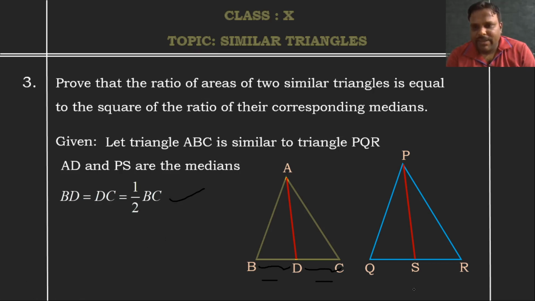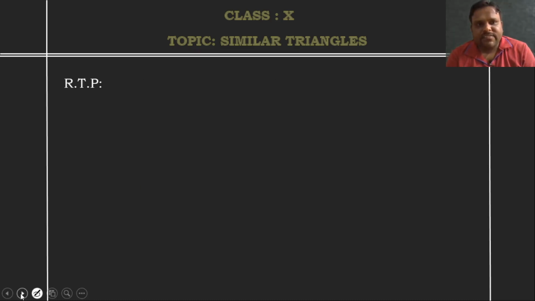In a similar manner, PS is a median. That means PS divides the base into two equal parts, QS and RS. In the same way, QS is equal to SR, which is equal to half of QR. The same thing you are going to write here also. Now coming to the next one.